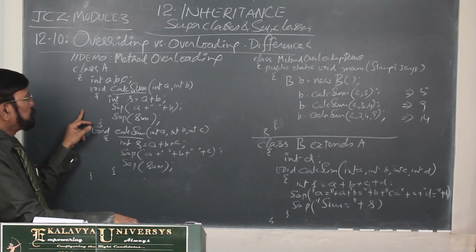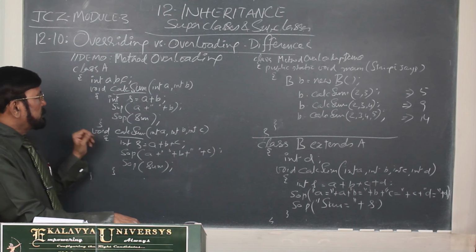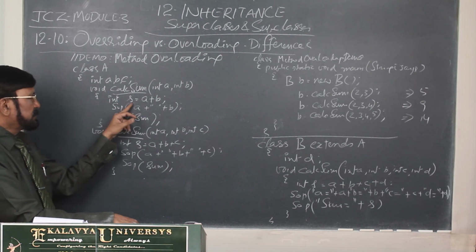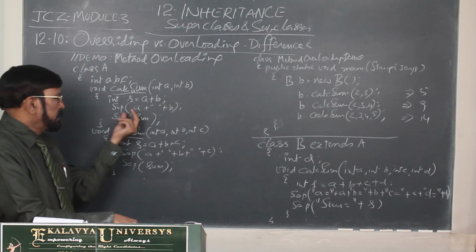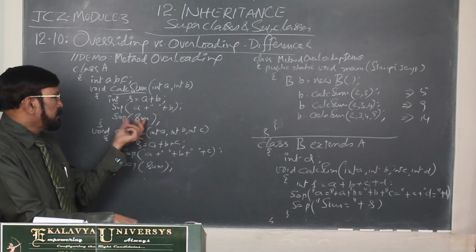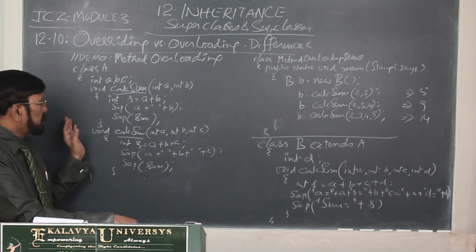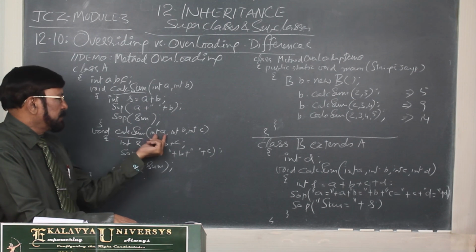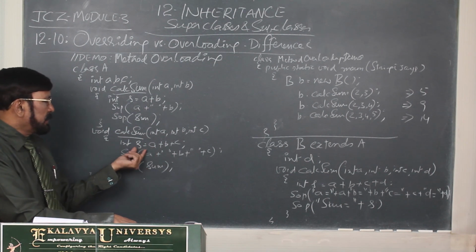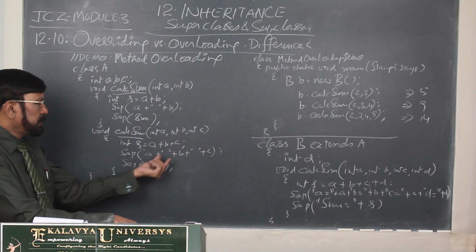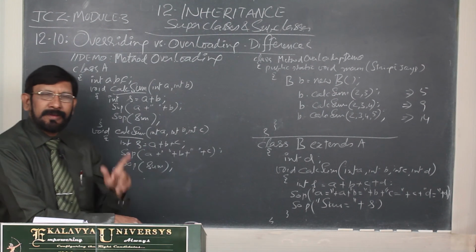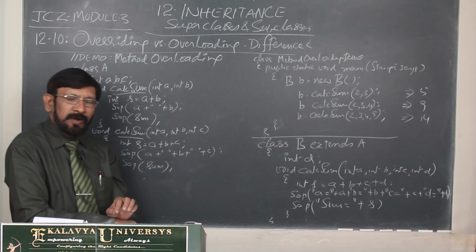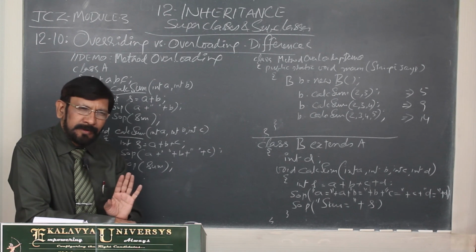Now you see calculateSum, 2 arguments we have given. Here S is equal to A plus B, and thereafter the sum we are printing using SOP statements. Next calculateSum with A, B, C, and S is equal to A plus B plus C, and we print the sum. In this context, one very important point I have to tell you, otherwise it may lead to an error.